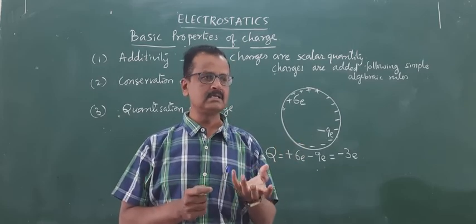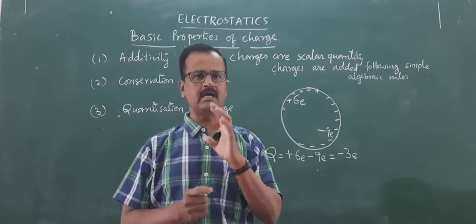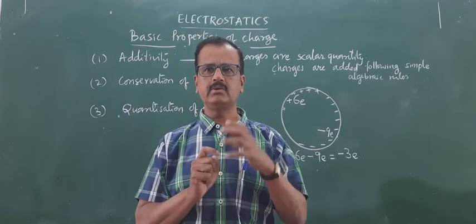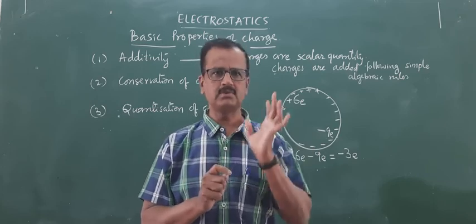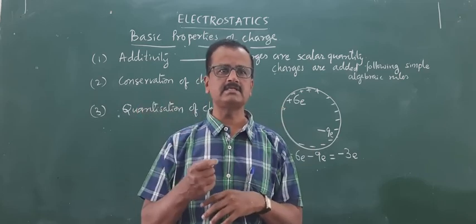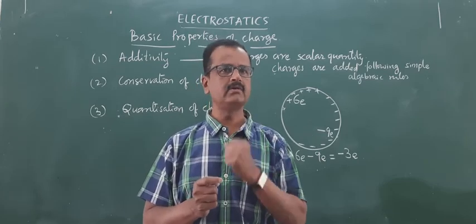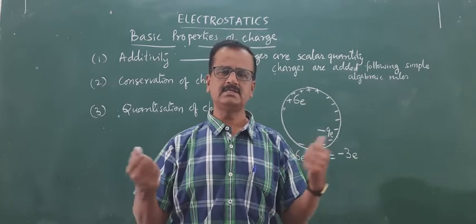The reason is some of the valence electrons on the glass rod jump onto the silk surface. So electron deficiency on the glass rod makes the glass rod positively charged. Electron excess on the surface of the silk cloth makes it negatively charged. So there is no question of creation of charge here.